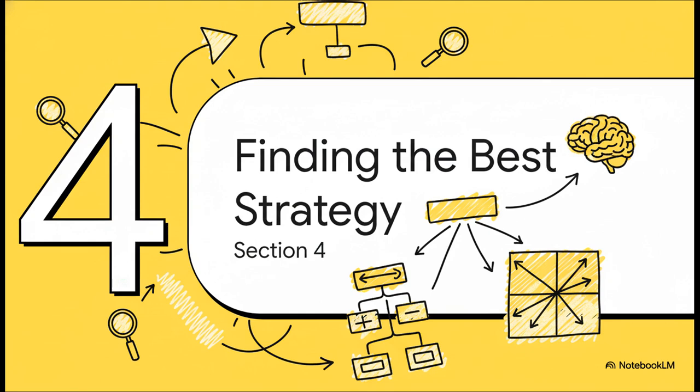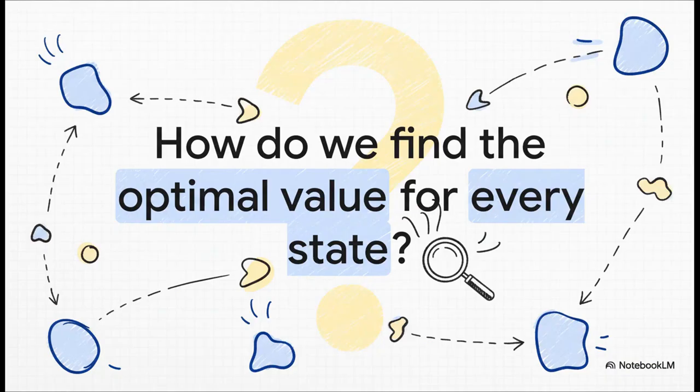So we have this amazing equation. Now, in section 4, let's look at how we actually put it into practice with a couple of classic algorithms. So it's a really elegant equation, for sure. But how do we solve it? How do we use it to actually calculate that perfect value for every single state, which then tells us the perfect action to take no matter where we are?